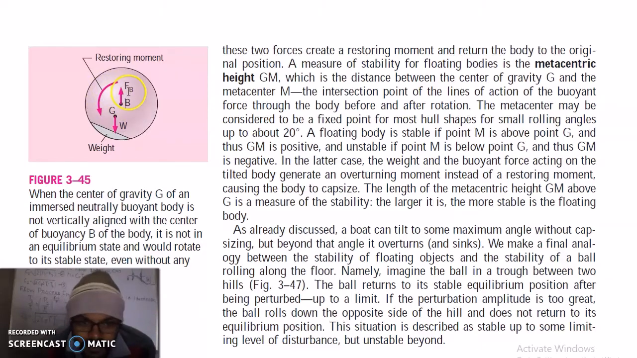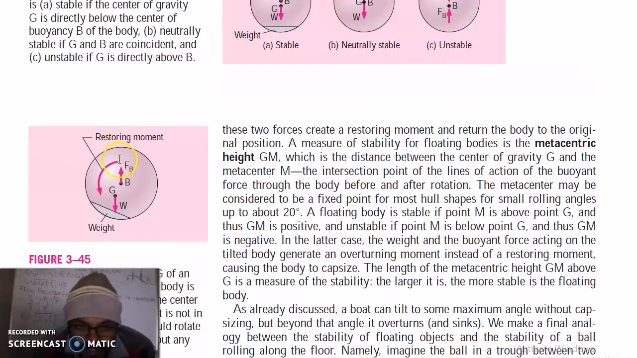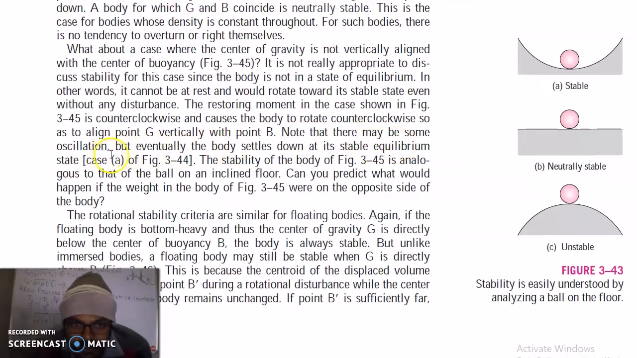Means the body is not in an equilibrium state. So it will try to go to the equilibrium position and it will rotate itself to reach the most stable position. Now you can see the direction of the restoring moment. It is counterclockwise. When it moves counterclockwise, the center of gravity will come in line with the center of buoyancy. Note that there may be some oscillation, but eventually the body settles down at its stable equilibrium state.